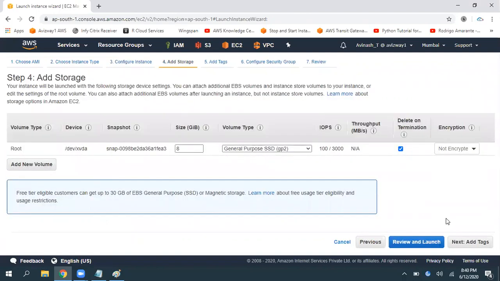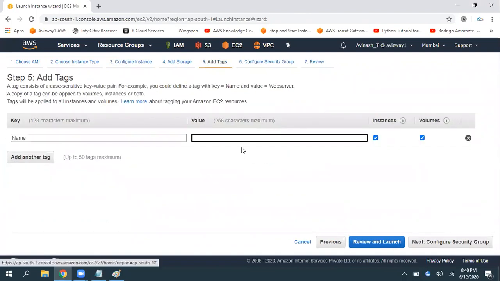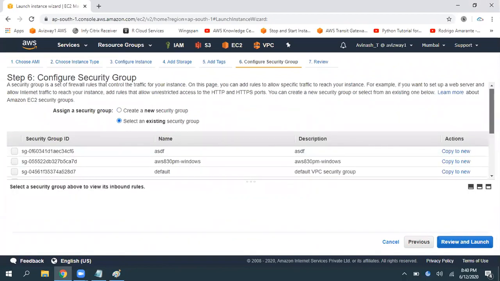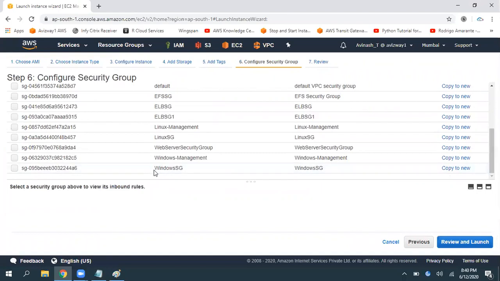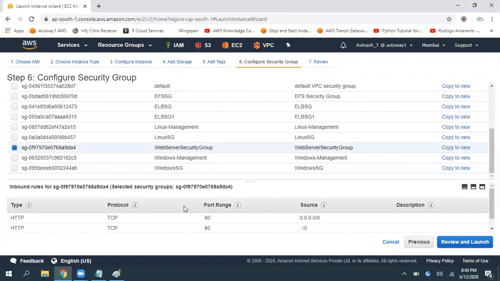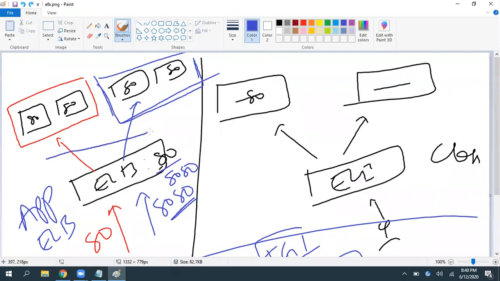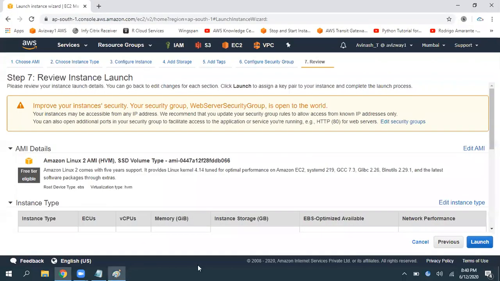Click on next, and I'm going to call this 1B instance. And I'm going to use the same security group as that existing one. See, we created the web server security group, right? I'm going to use the same. Why? Because all these resources are running on the same load balancer. So that is the reason.